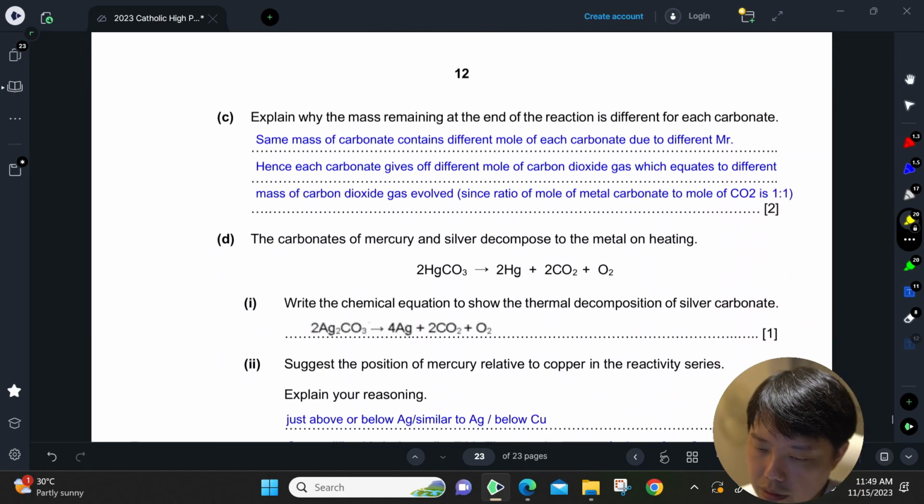Explain why the mass remaining at the end of the reaction is different for each carbonate. Okay, so this really depends on how many moles of carbon dioxide, which equates to different mass of carbon dioxide gas evolved. So it is due to their different MR.